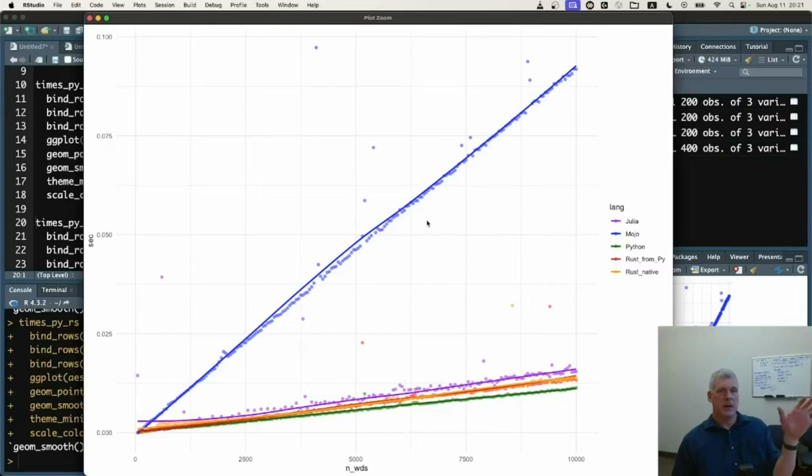So this plot here is from that previous video, but I've added in the orange or yellow here, which is what I'll call native Rust, or Rust by itself. Again, the first take-home message is in blue here we have Mojo, and Mojo is super slow with this particular task. Mojo doesn't seem yet to be optimized for text processing. That's cool, I understand that. The Modular team is focused on AI development and neural network machine learning, so that's cool. They're not yet focused on text processing.